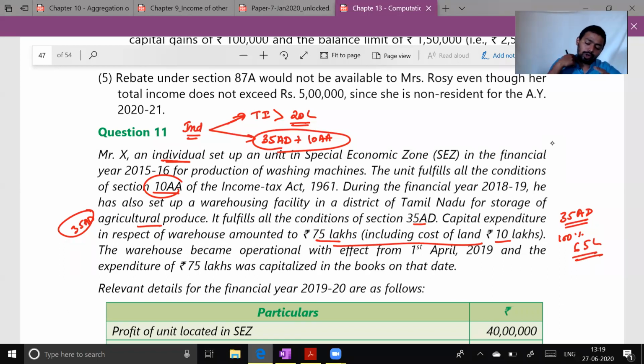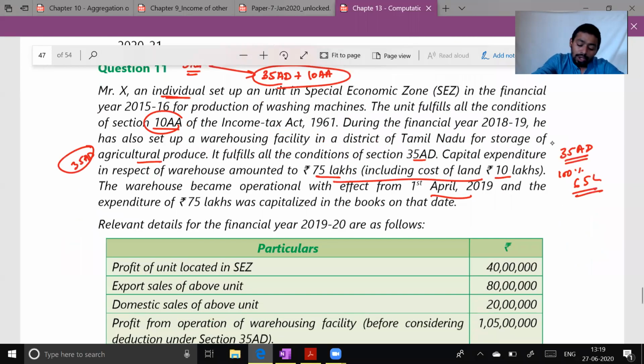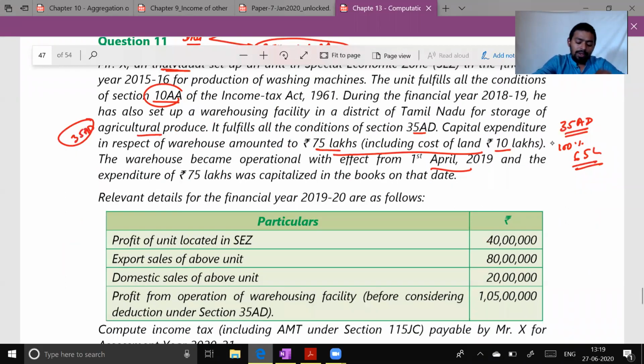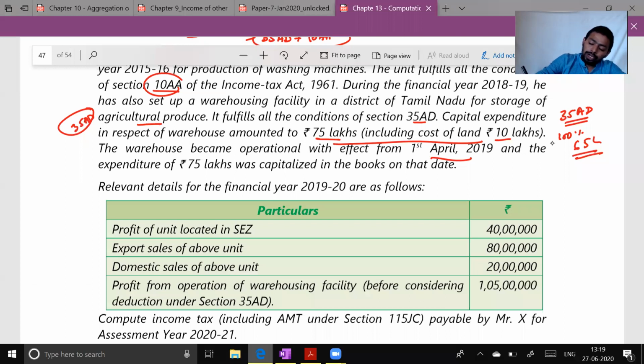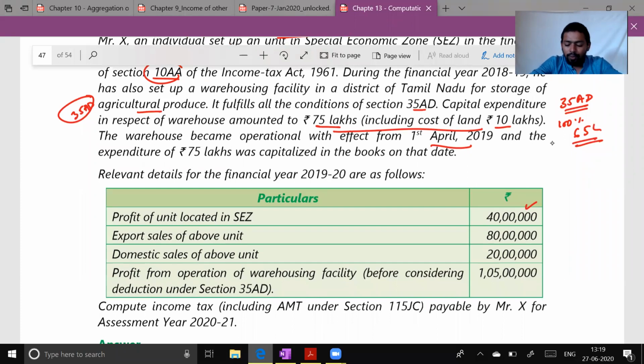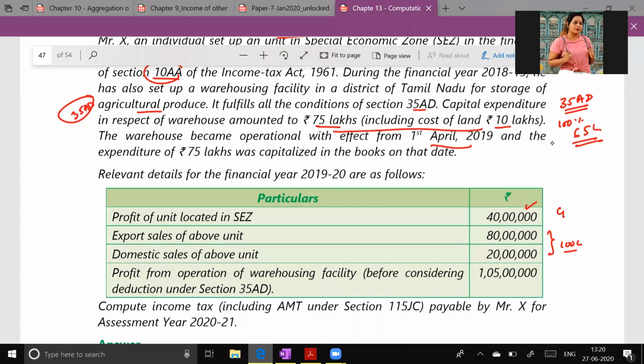The warehouse became operational with effect from 1st April 2019, and the expenditure of 75 lakh was capitalized in the books of account. That's fine. Relevant details for the financial year: profit of the unit located in SEZ, so total profit is 40 lakh. I hope you remember 10AA now. If you don't, then please go and watch our 10AA lecture first. Export sale of the unit is 80 lakh and domestic sale is 20 lakh. So total turnover will be 100 lakh, and total profit is 40 lakh.